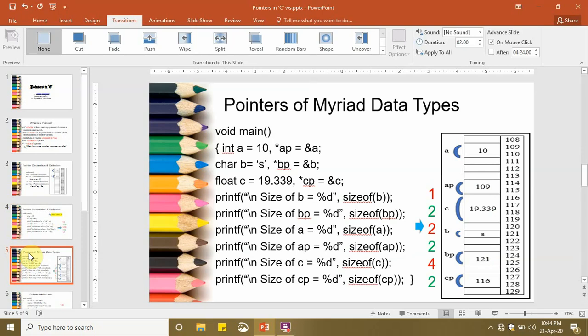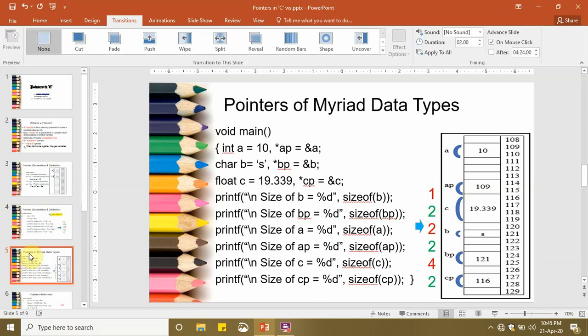We are using an inbuilt function known as sizeof. So sizeof is an inbuilt C function which basically gives output in terms of bytes which are allocated in the memory for any variable. As shown, the sizes of character, integer and float variables are always different. We already know that character takes 1 byte in memory, integer takes 2 bytes, float takes 4 bytes, double takes 8 bytes, and long double takes 10 bytes in memory.